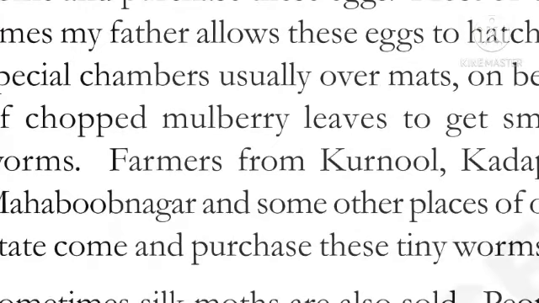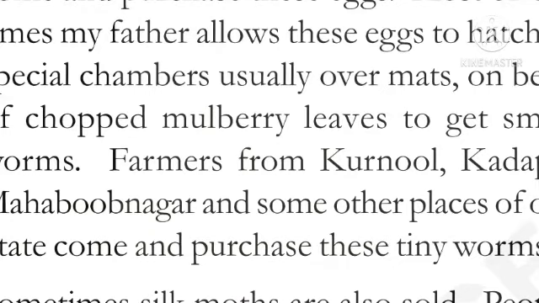Farmers from different places of our district come and purchase these eggs. Most of the time, my father allows these eggs to hatch in special chambers, usually over mats or on beds of chopped mulberry leaves, to get small worms. Remember, children, here they have given chopped mulberry leaves. Chopping means cutting, making the mulberry leaves into small pieces. These are the food material of silkworms.